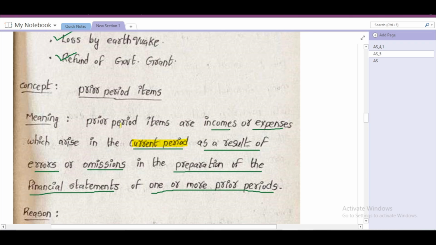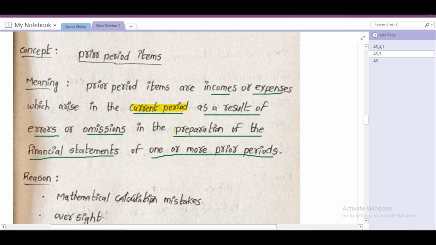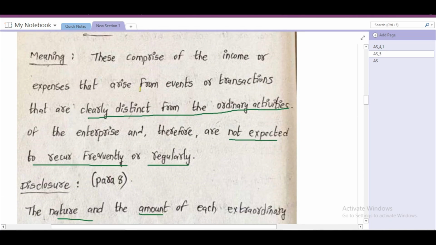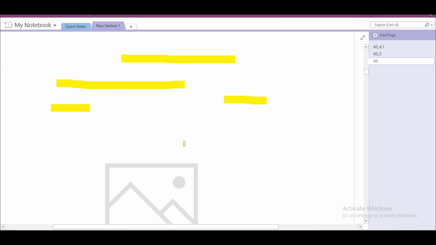Prior period items. Prior period items are incomes or expenses which arise in the current period as a result of errors or omissions in the preparation of financial statements of one or more prior periods. Extraordinary items, we'll see. These comprise income or expenses that arise from events or transactions clearly distinct from the ordinary activities of the enterprise and therefore not expected to recur frequently or regularly. That is about extraordinary item.